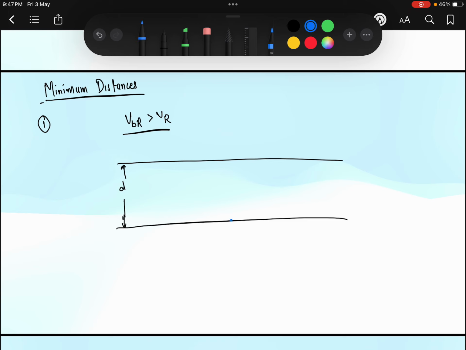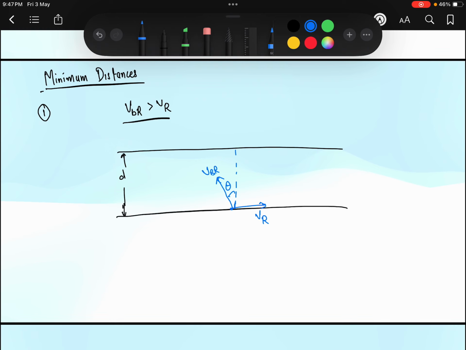It is flowing in this direction with the speed vr, and let us assume this is the direction of VBR and this angle is theta.